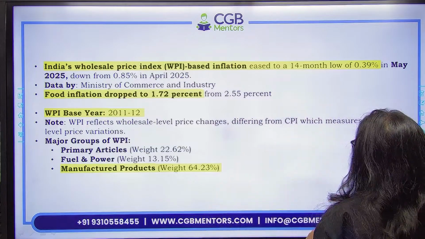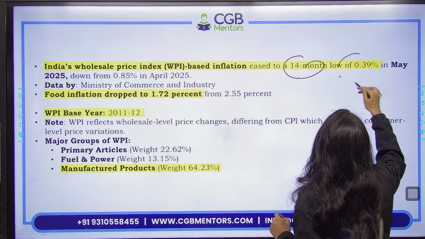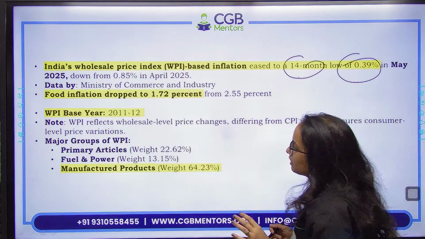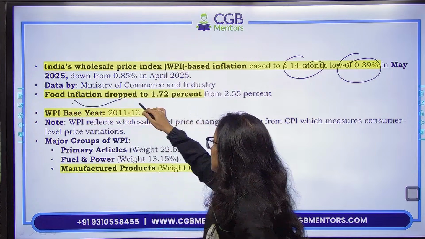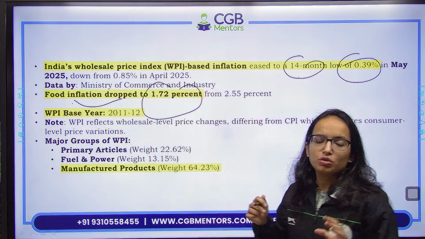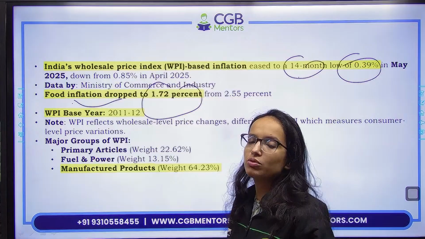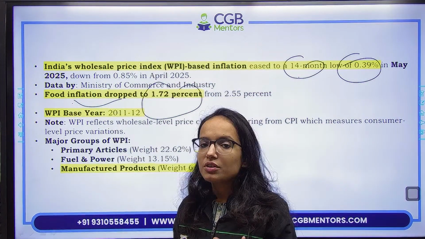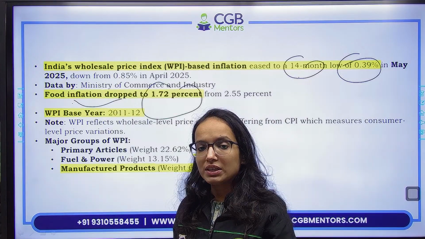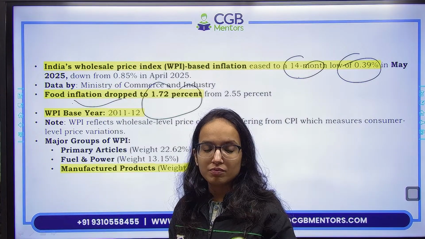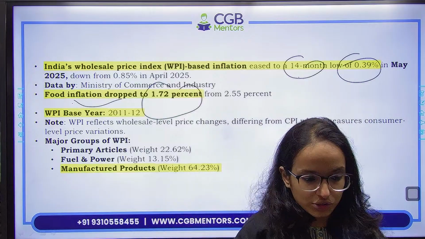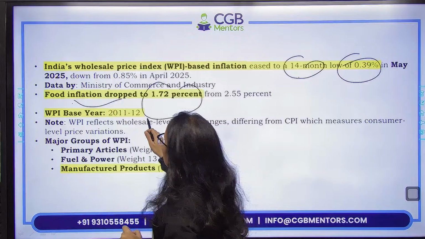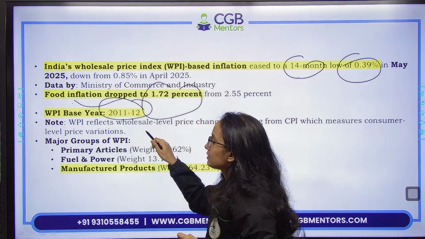तो WPI based inflation 14-month low है of 0.39% in May 2025, and the data has been given by Ministry of Commerce and Industry. And if you see food inflation, it has dropped to 1.72% as well. So food inflation भी कम है, inflation कम है. That's why only you see recently RBI ने repo rate और cut किया था. Also CRR etc. were reduced. So this repo rate cut is only the best indicator which you can gauge to assess the inflationary situation in the economy. Now, as I told you, the static part, remember the base year of WPI is 2011-12.